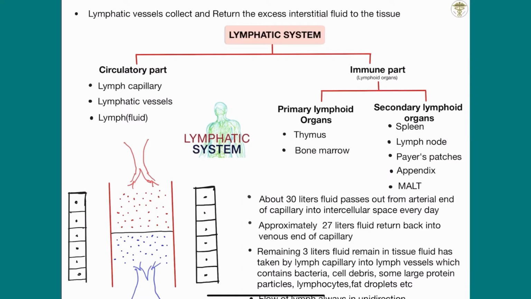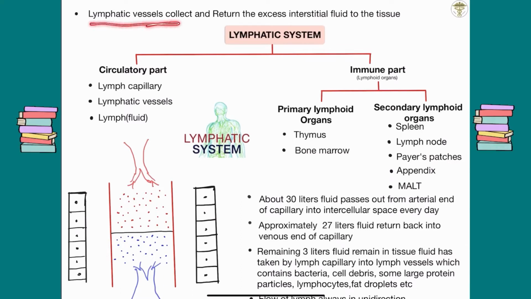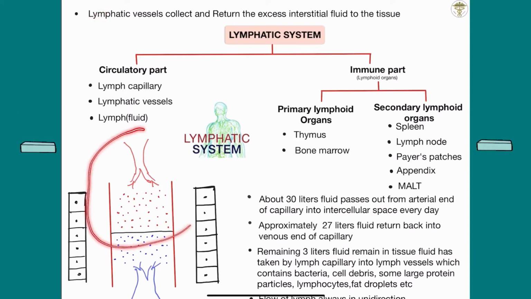So first of all, what is the lymphatic system? The lymphatic system consists of lymphatic vessels which collect and return the excess interstitial fluid to the tissue. I will discuss this point in this diagram.